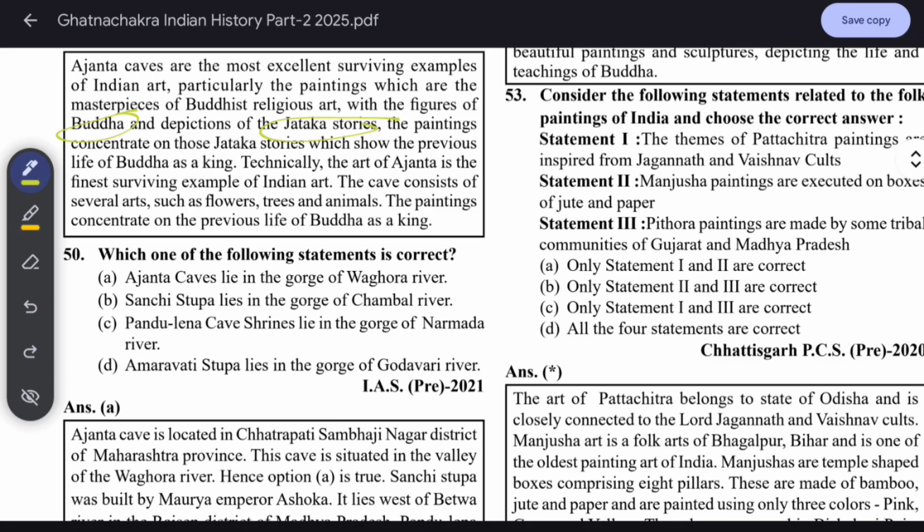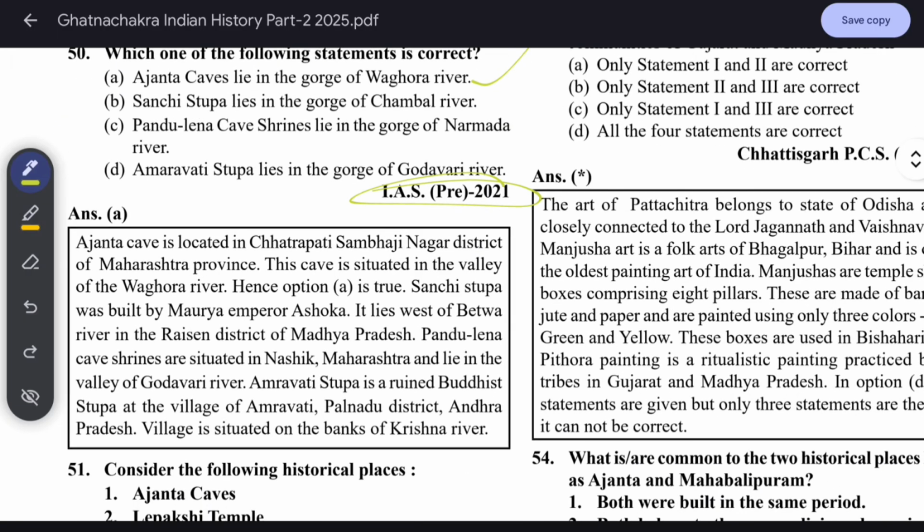Which of the following statements is correct? Ajanta caves lie in the gorge of Baghora. Okay, this is Baghora, asked in 2021. Ajanta caves are located in Chhatrapati Sambhajinagar district of Maharashtra. This cave is situated in the valley of the Baghora river. Okay? Baghora river, Ajanta caves.